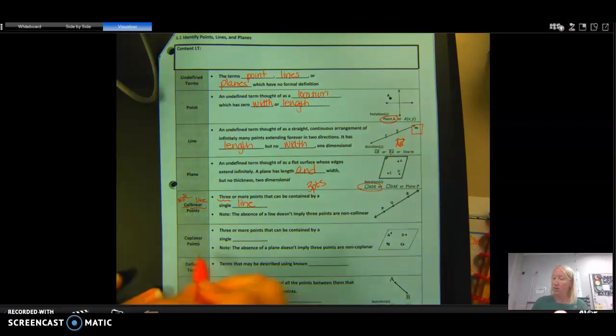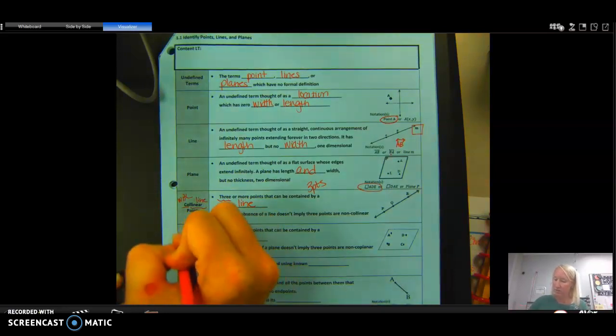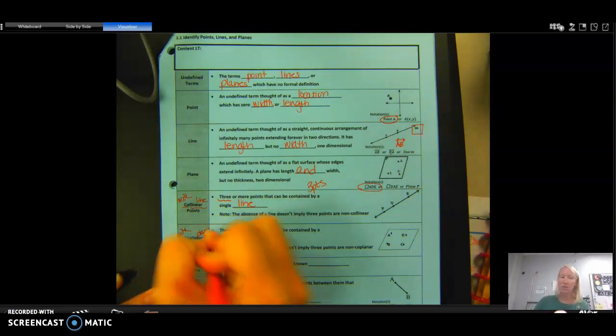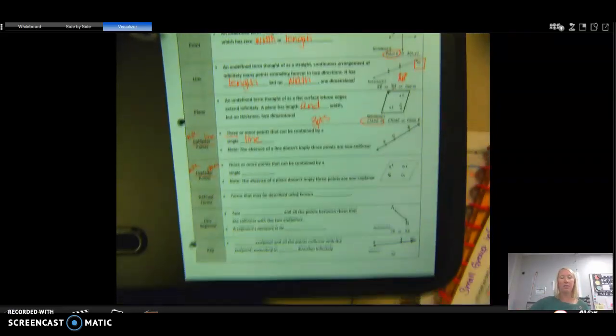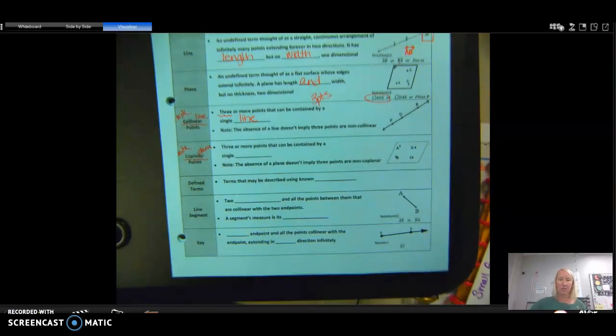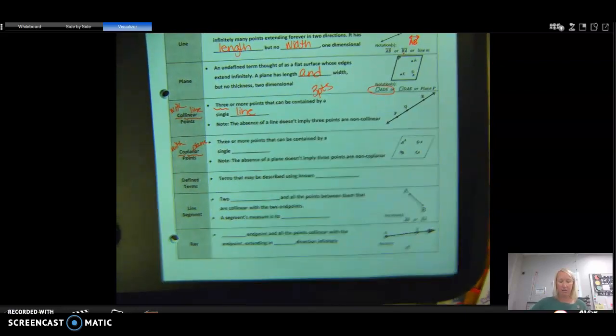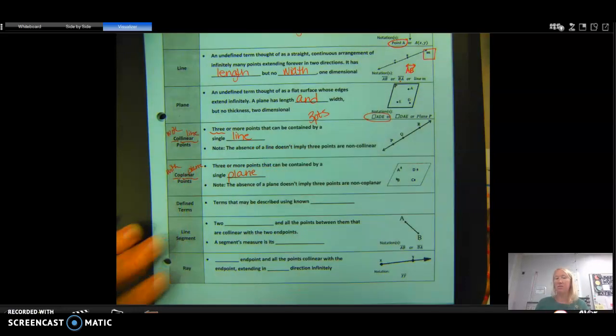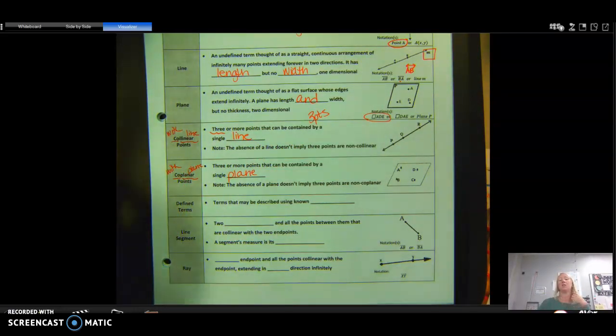Okay? Coplanar. Again, we have the root word co, which means with. Planar, we should see the word plane. So similar to collinear, coplanar are on the same plane. So it's 3 or more points on the same plane. Again, the absence of a plane does not imply that the points are non-coplanar.